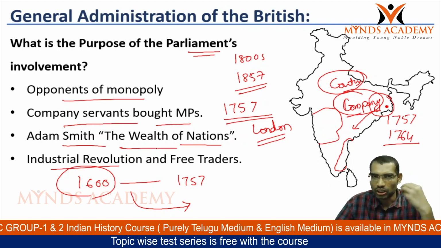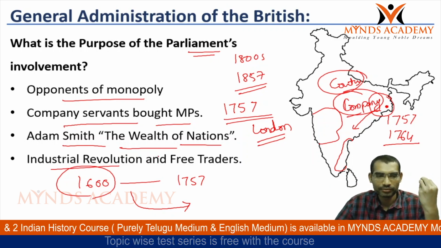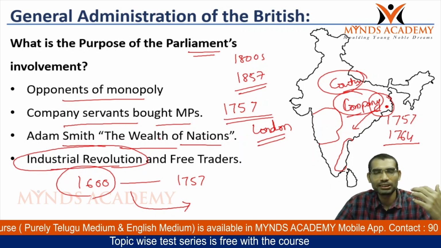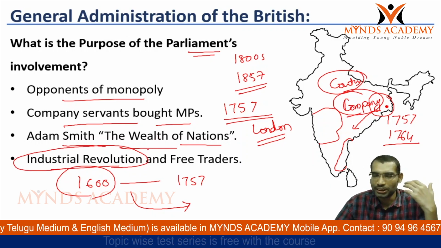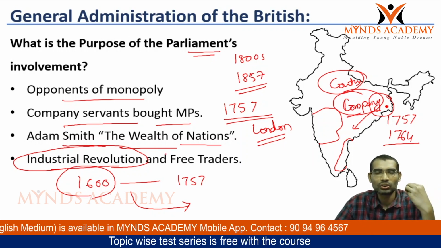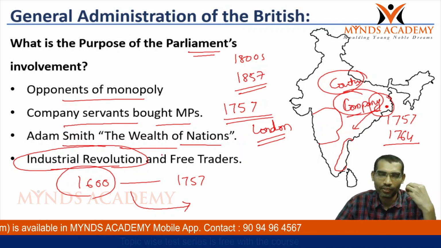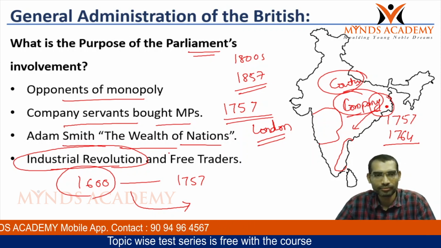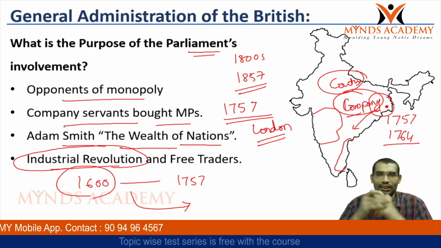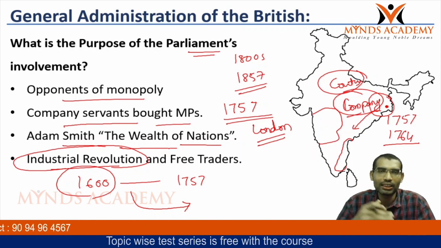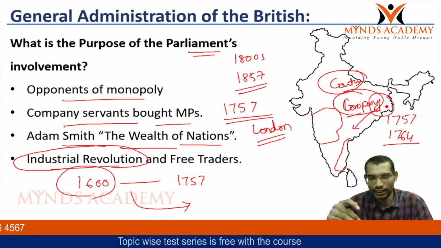The Industrial Revolution was also taking place during this time period. During this Industrial Revolution, so many companies were established in London and across Britain. Now they wanted access to markets such as India for their goods. So under these circumstances, the British Parliament wanted to involve itself in the affairs of the Company in India.